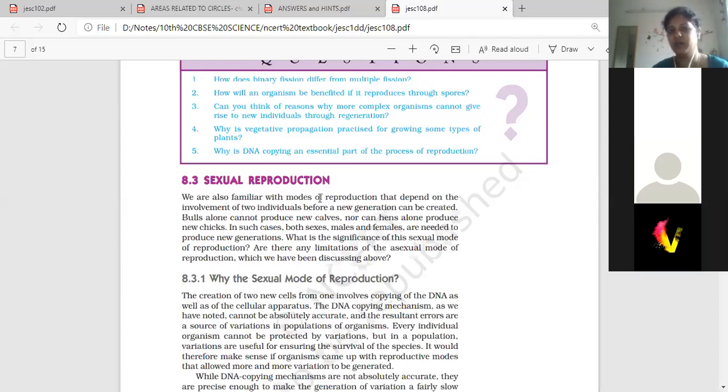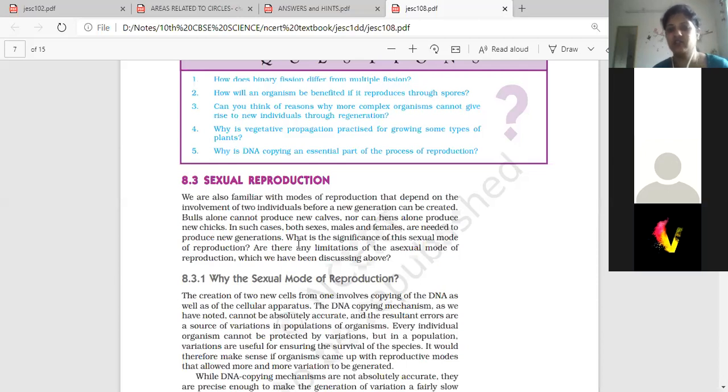We are also familiar with modes of reproduction that depend on the involvement of two individuals before a new generation can be created. Bulls alone cannot produce new calves, nor can a hen alone produce new chicks. In such cases, both sexes, males and females, are needed to produce a new generation.